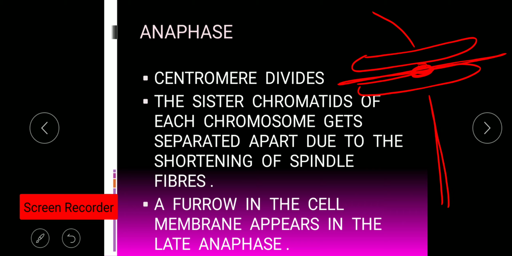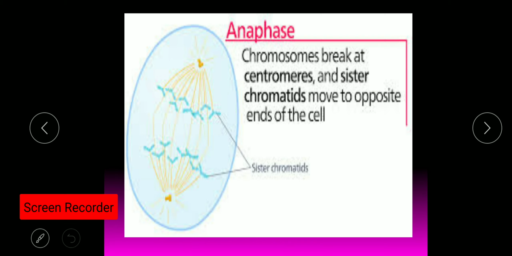Now this spindle fiber will contract in this direction, and the other spindle fiber will contract in this direction. In this way the sister chromatids get separated due to the shortening or contraction of the spindle fibers. Meanwhile, the process of cytokinesis also starts, in which a furrow forms in the cell membrane in the late anaphase. This is the pictorial depiction of the anaphase.